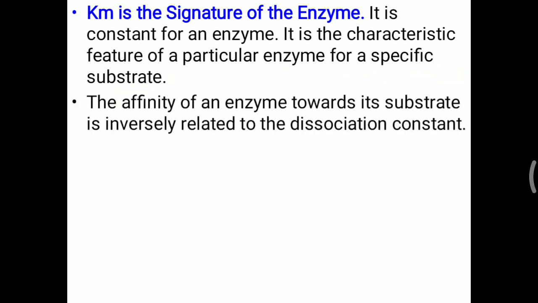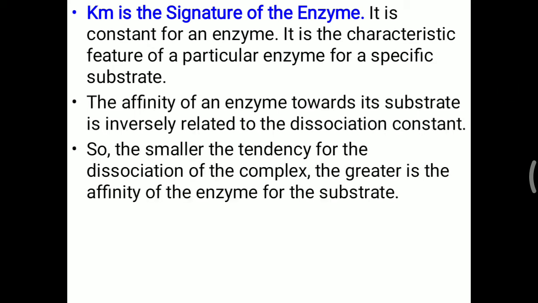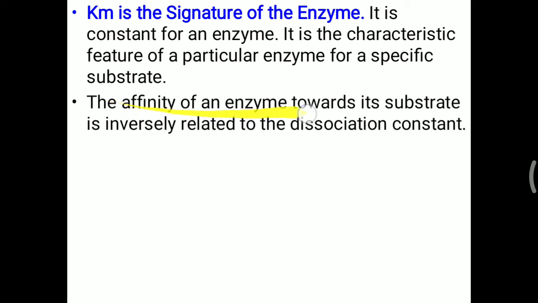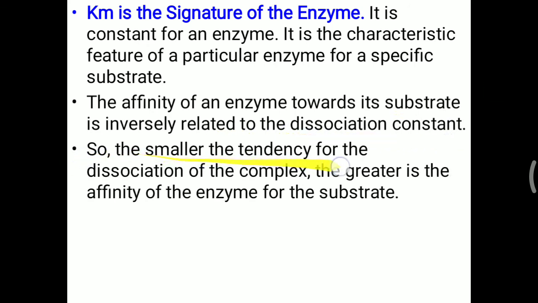The affinity of an enzyme towards its substrate is inversely related to the dissociation constant. The smaller the tendency for the complex to dissociate, the greater is the affinity of the enzyme for the substrate.